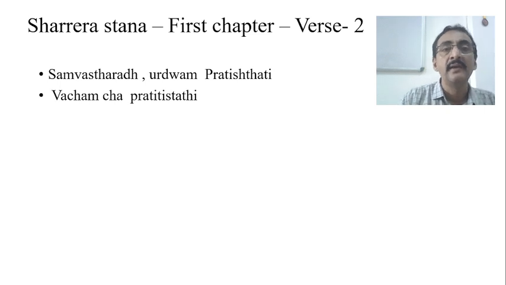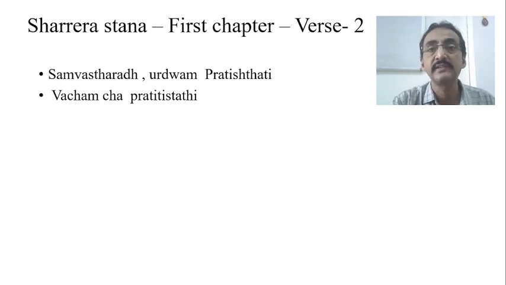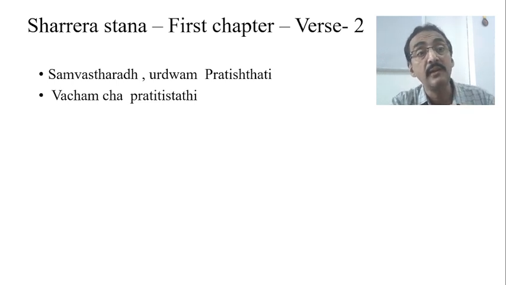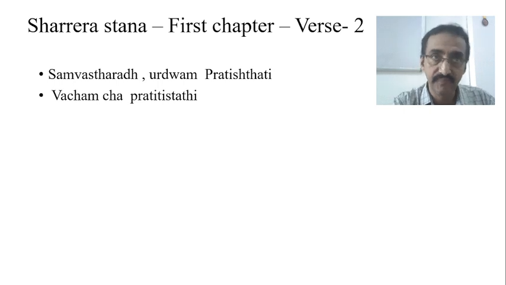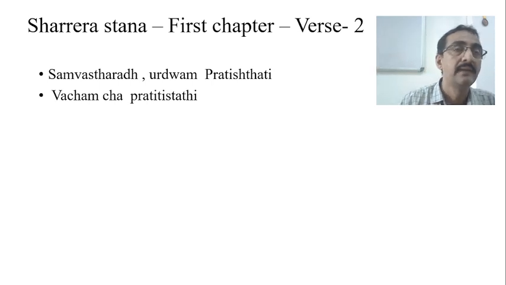The fourth one is in Sharirasthana, Kashyapa Samhita, first chapter, verse number 2. It's a big shloka. In that he explains: samvatsarat urdhvam pratitishthati vachancha prasrajati. Normally a child after the end of 1 year pratitishthati, it will stand up and put a few independent steps.